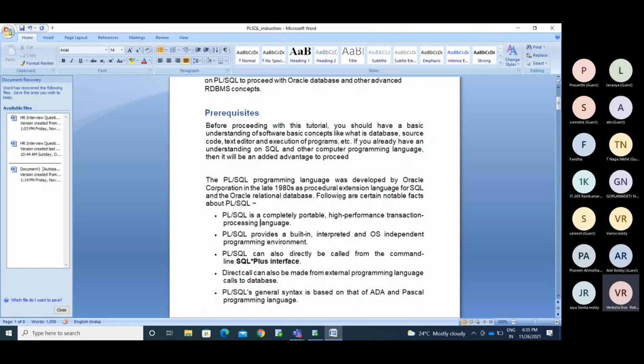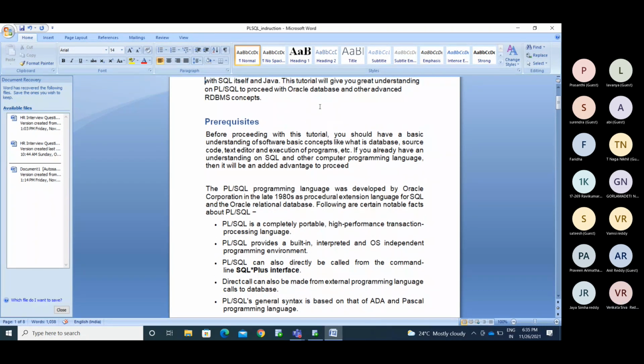Suppose you want to do five tasks at one time. I need to visit the mall, then go to a movie, from there go for lunch, and then come back to my room. There is a list of jobs for you, and you need to implement all the jobs at a time. In SQL, you cannot perform like that. To perform a bunch of commands, a bunch of queries at a time, we use PLSQL.